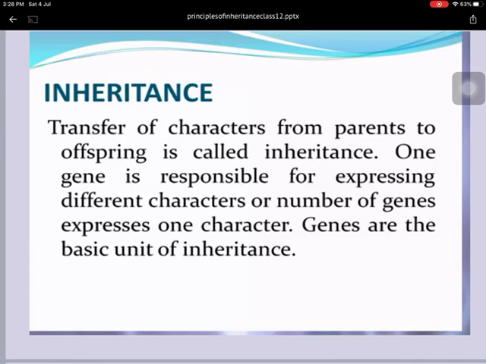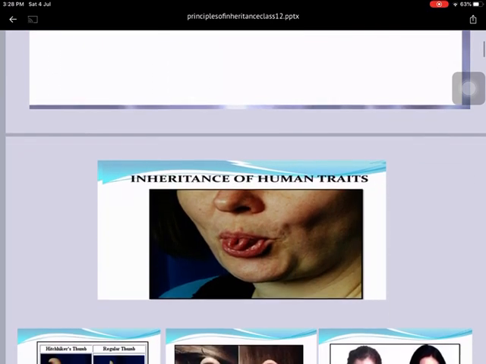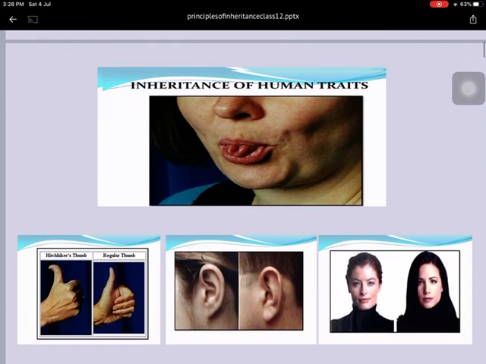You will be surprised to know sometimes one gene is responsible for expressing different characters, whereas a number of genes also express a single character. So the first one is known as pleiotropic gene and the second one is known as polygenic inheritance. You have to also understand pleiotropic gene and polygenic inheritance in this chapter. So what is gene? Gene is a segment of DNA that is the basic unit of genetics.